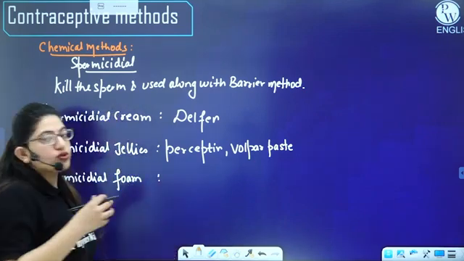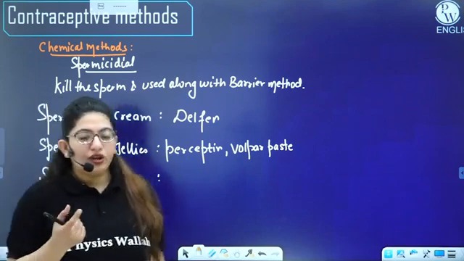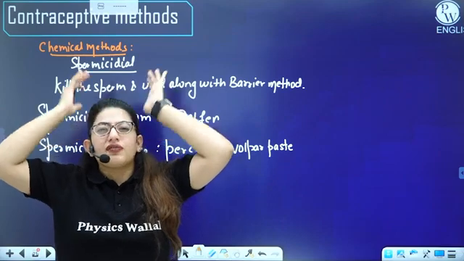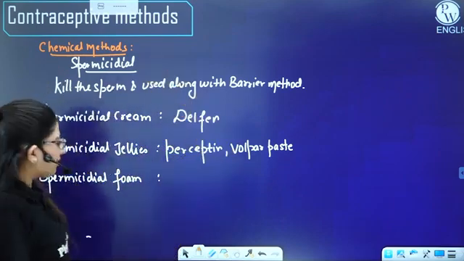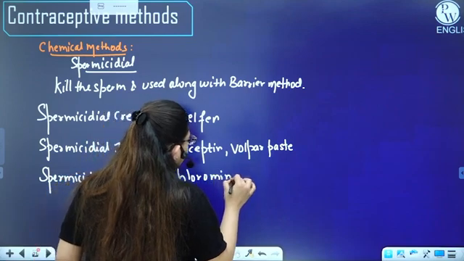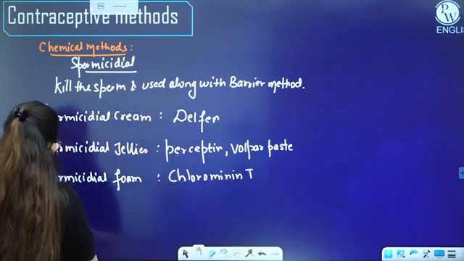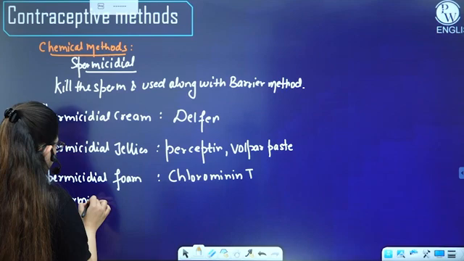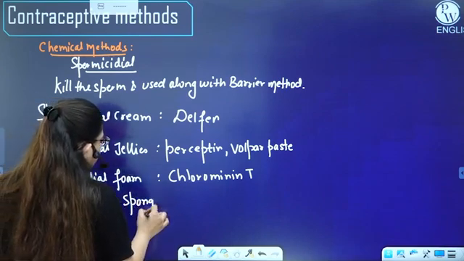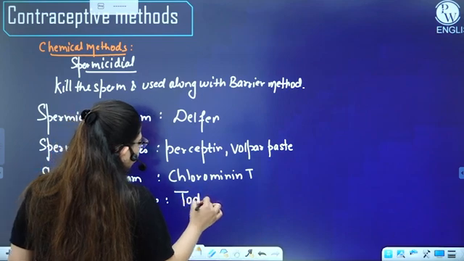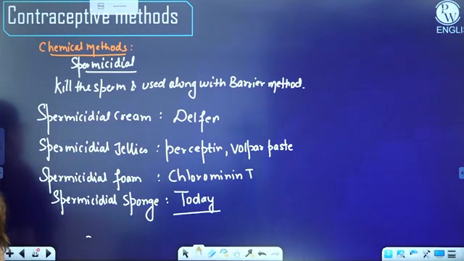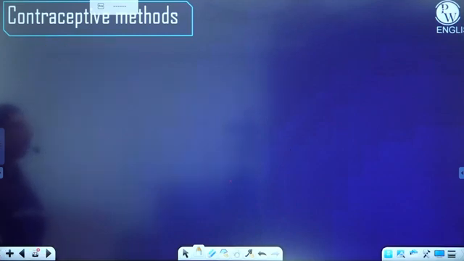It's in the form of aerosol, right? Like, you have some forms that are applied on the hair and then they stiffen up. Okay, so we have this chloramin T, and then we have it in the form of a spermicidal sponge. All right, so these are some chemicals that we use along with that, right? Then what do we have next?